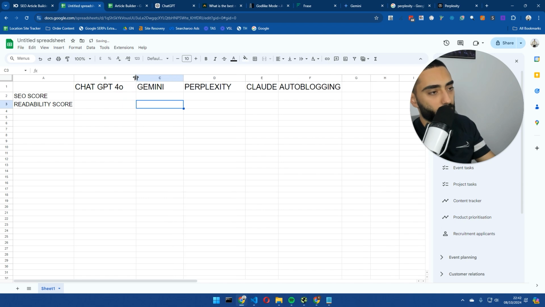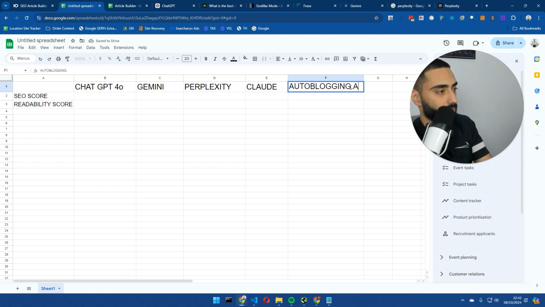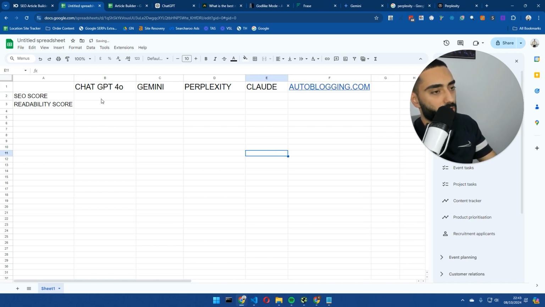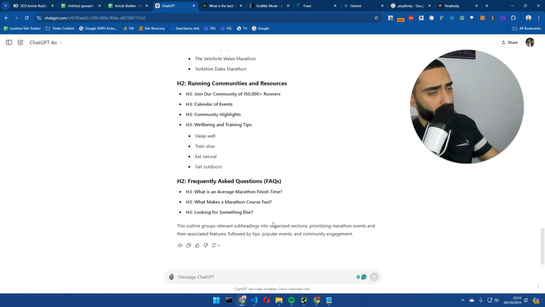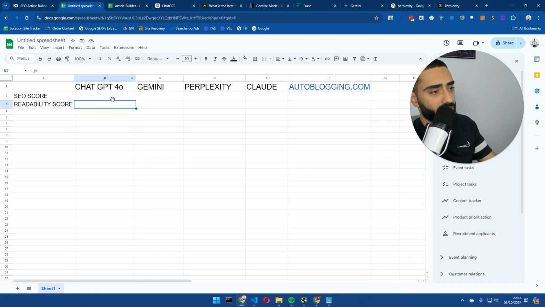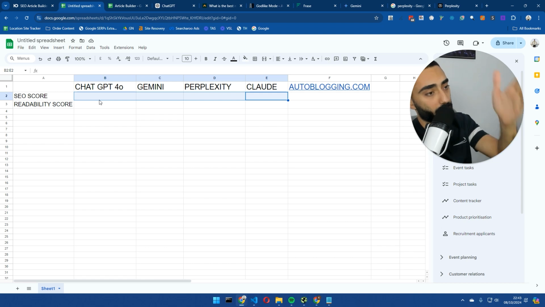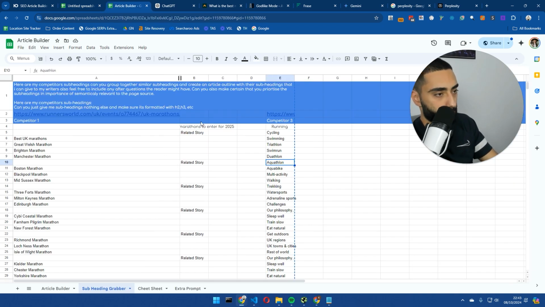And we are actually going to be using all of these different tools. So we've got ChatGPT 4.0, we've got Claude, and we also have a paid tool, Autoblogging.ai or .com. So these are all of the tools, and one thing to remember is that every single one of these tools is going to be using the exact same prompt, so it's going to be as fair as possible for all of the free tools. As for Autoblogging, they obviously have their own prompts.